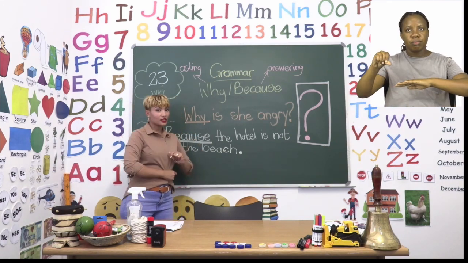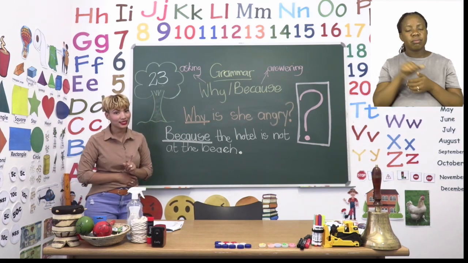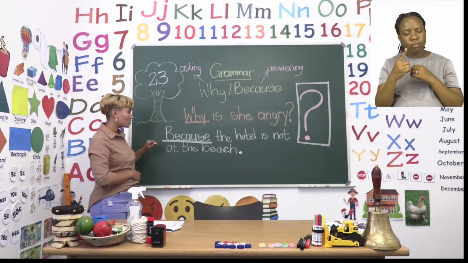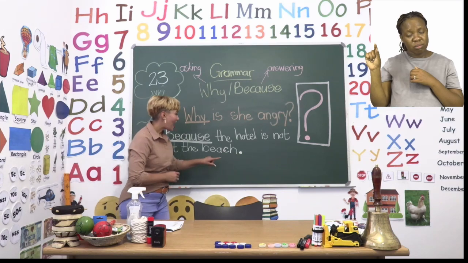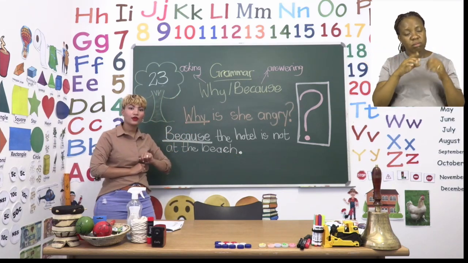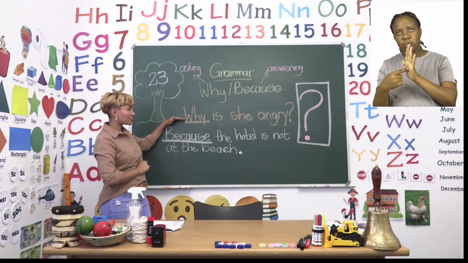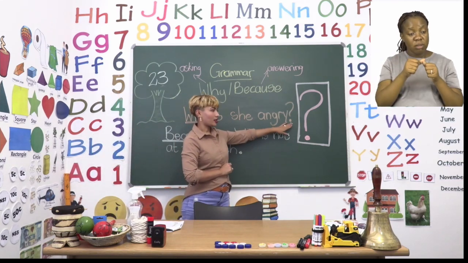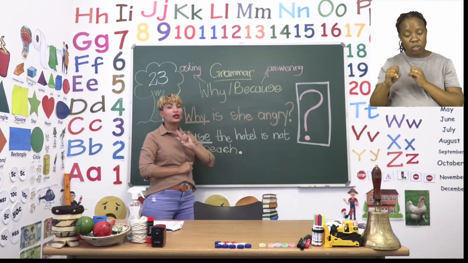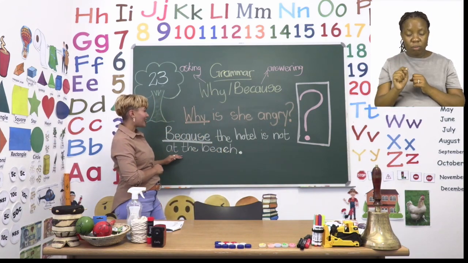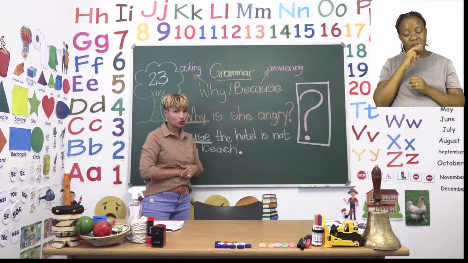Another important part that we need to remember when we write sentences is you start your sentence with a capital letter and you end your sentence with a full stop. Remember? When we ask the question, we end with a question mark, but when we answer, we end the sentence with a full stop.